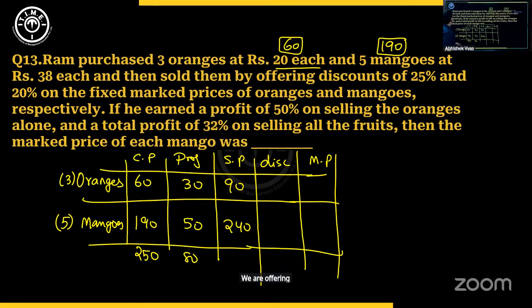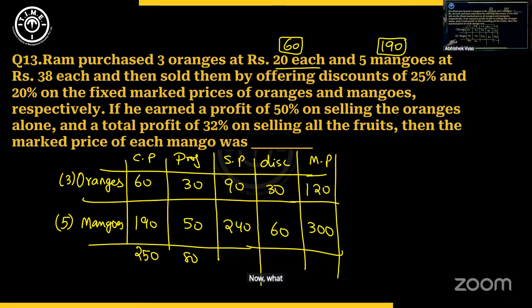We are offering 25% discount on oranges. Now think about it. Let's do some mental calculations. After offering 25% discount, if you're selling at 90, can I say the mark price must be 120? So 25% of 120 is 30 rupees discount. 120 minus 30 will give you 90. After offering 20% discount and selling it at 240, that means the mark price should be 300. And 20% of this is 60 rupee discount. 300 minus 60 will give you 240.